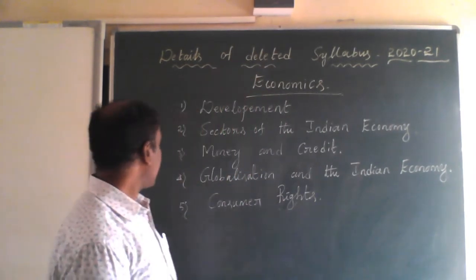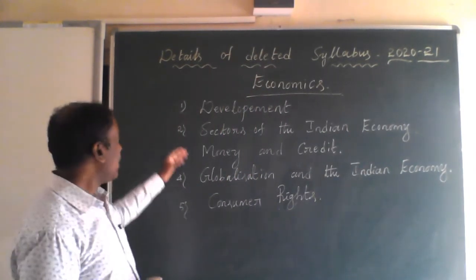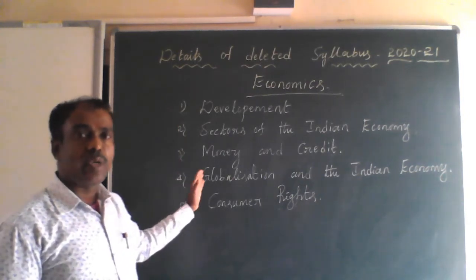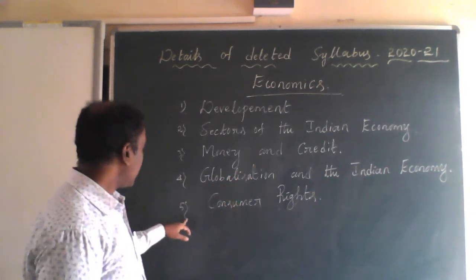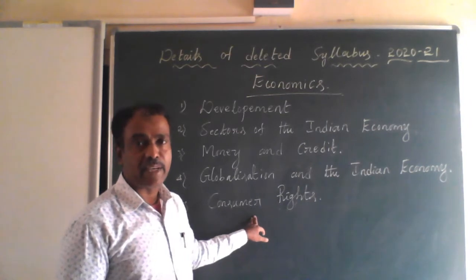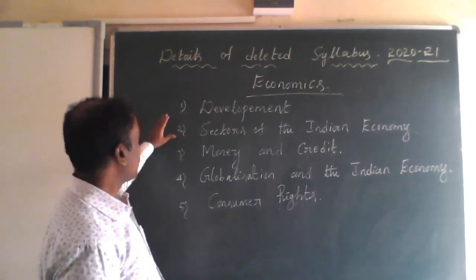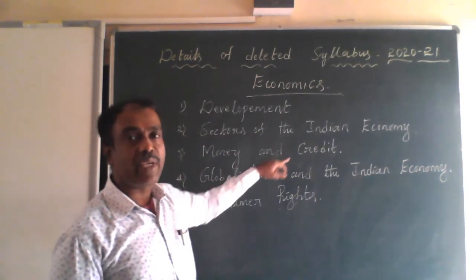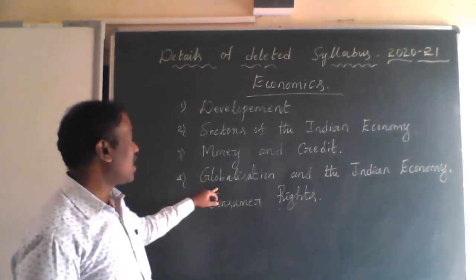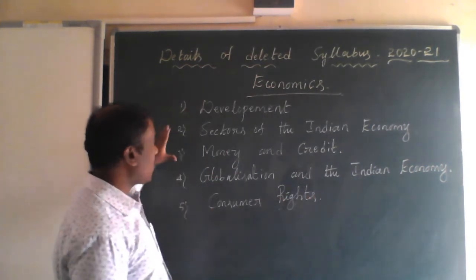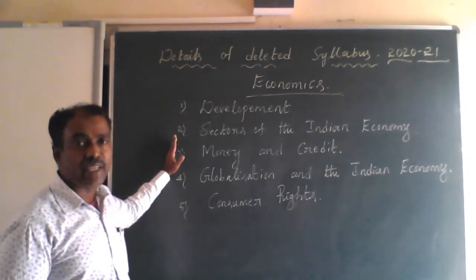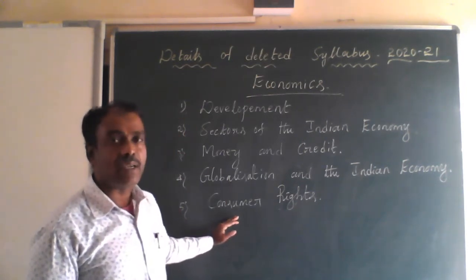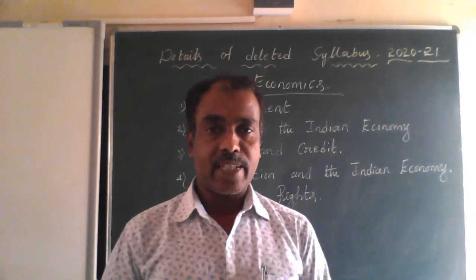In economics, there are totally 5 chapters. Here, the first 4 chapters are compulsory, and all these 4 chapters are going to be assessed in the board examination. And the last chapter, consumer rights, is deleted by the board. So, please make it clear. First chapter development, and sectors of the Indian economy, money and credit, and globalization and the Indian economy. So these four chapters are going to be evaluated in the board examination for academic year 2020 and 21. And the last chapter, consumer rights, is deleted by the board.